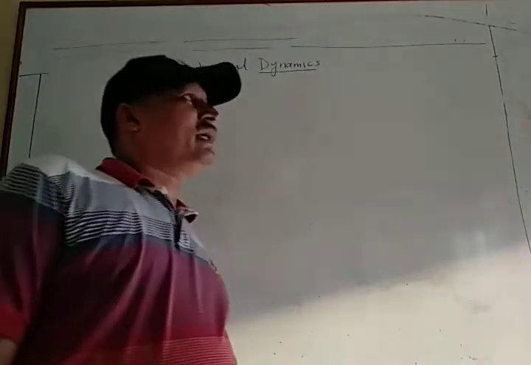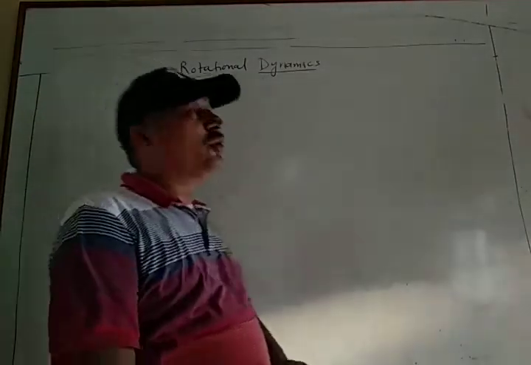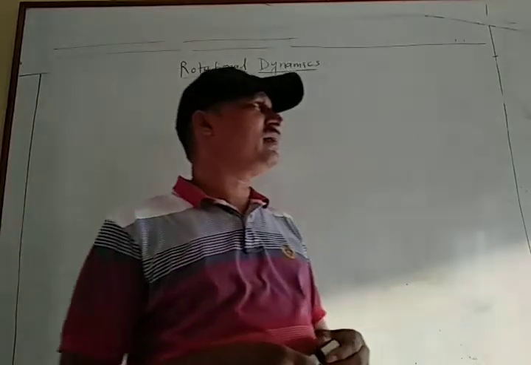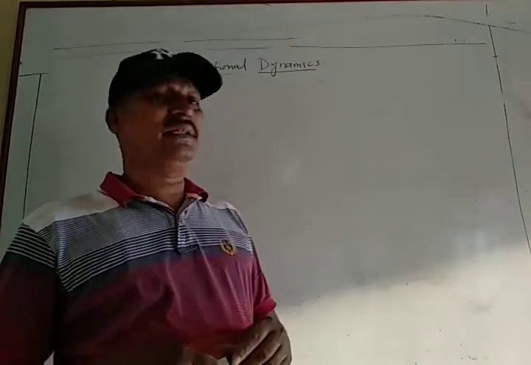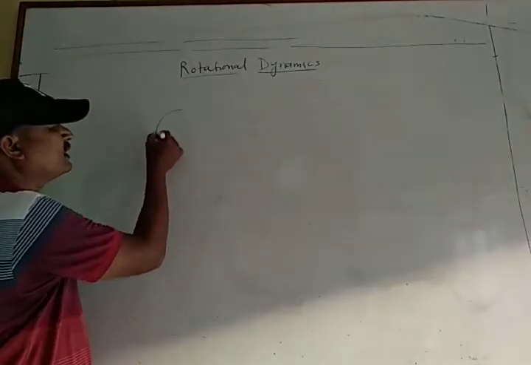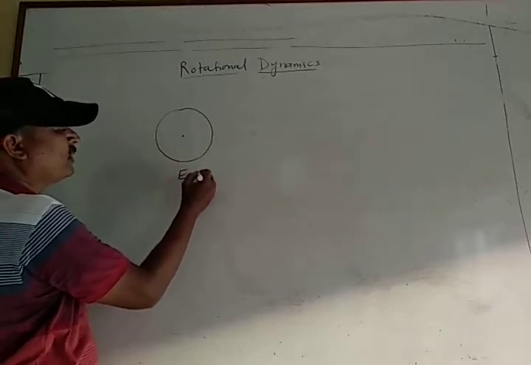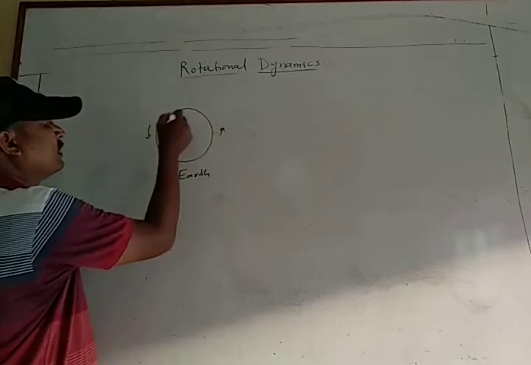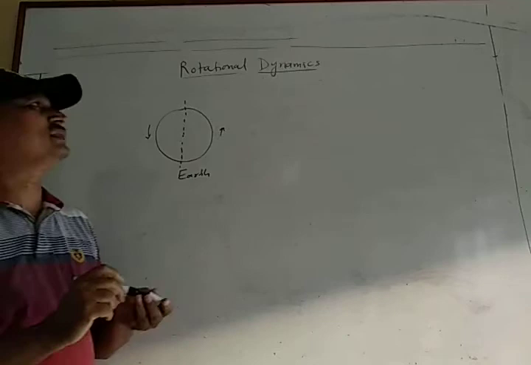So today I will start a new chapter, rotational dynamics. What is the meaning of rotation? For example, the earth rotates about its own axis. यानी एक सिंगल अगर बॉडी है, it is a single body. Suppose earth is a single body and it rotates about its own axis. It is the rotational motion.